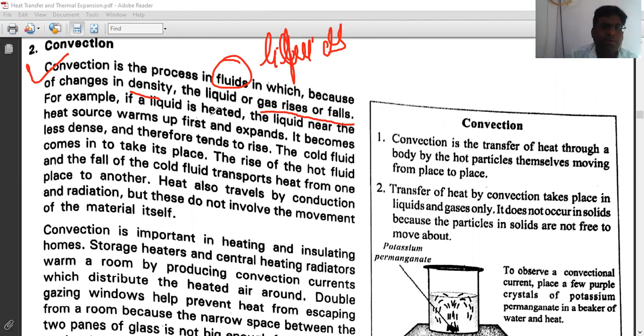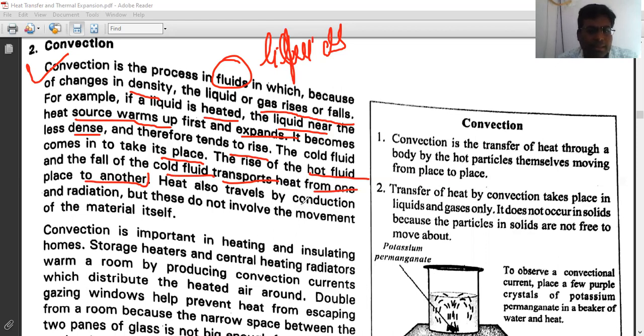For example, if a liquid is heated, the liquid near the heat source warms up first and expands, right? The next point is it becomes less dense, therefore it tends to rise. When we are heating the liquid, at that time its density decreases, right? That's why it is rising. The cold fluid comes in to take its place. The rise of the hot fluid and fall of the cold fluid transport heat from one place to another, right? In this way, hot fluid rises and cold fluid falls down.